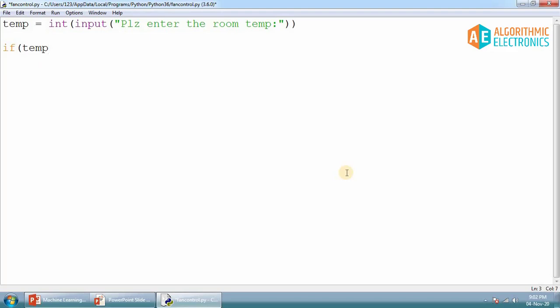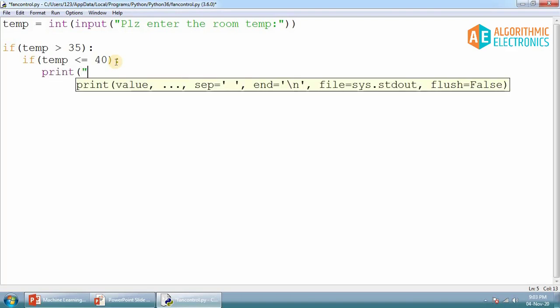If temperature is greater than 35, in this case, I want to check one more thing: if temperature is less than or equal to 40. I am doing this only for fan speed 1. Print fan speed equals to 1.